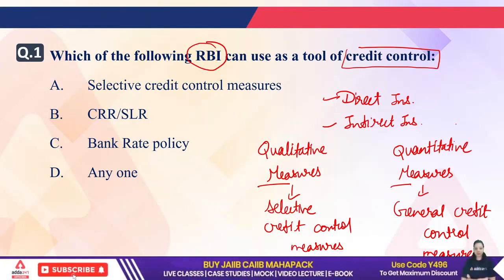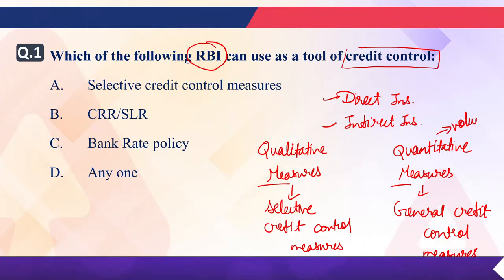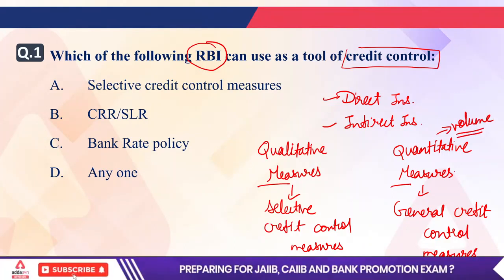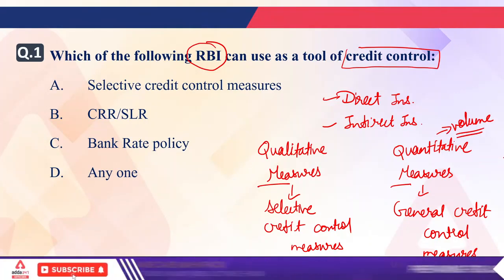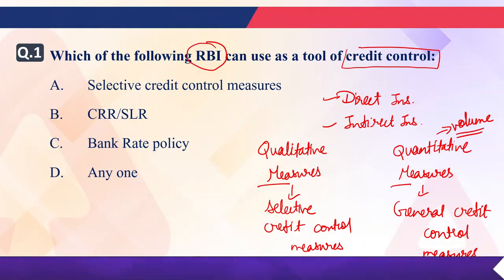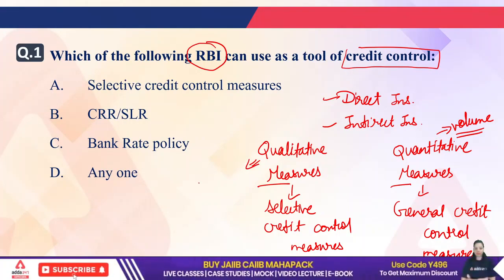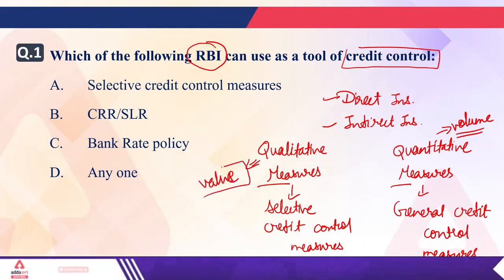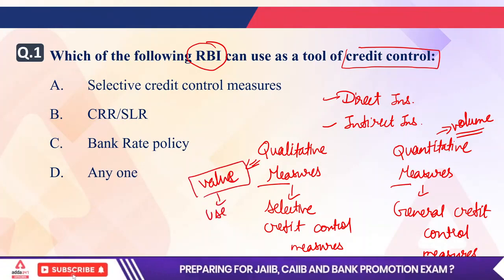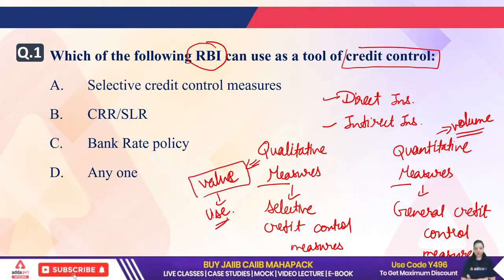When we talk about the quantitative measures, these measures help to change the volume of money in the market. These general credit control measures help to control the volume of money supply in the market. And when we talk about the qualitative measures, these are the measures which tell us the value use. We can simply say the value which can be used is defined by the qualitative measures.